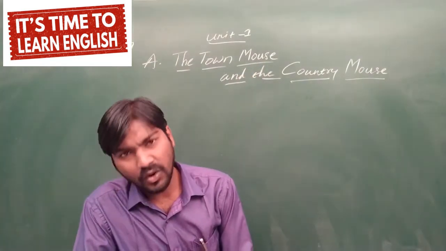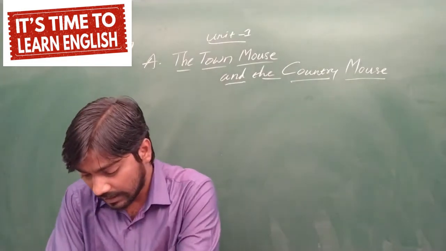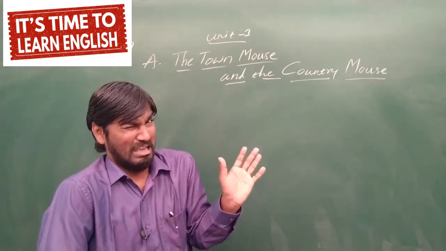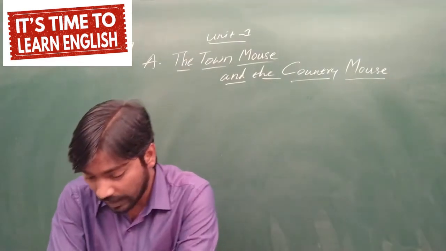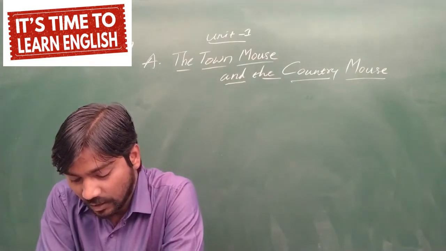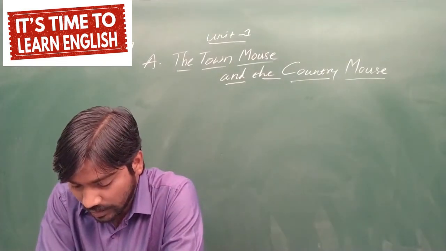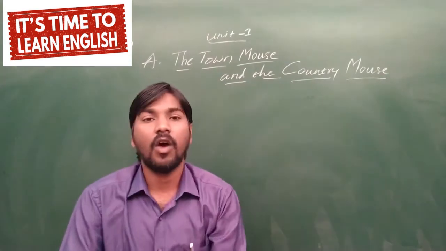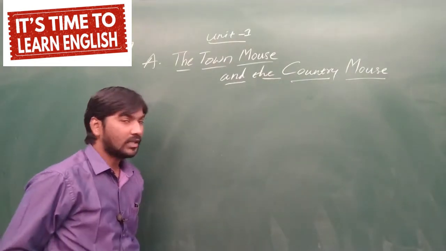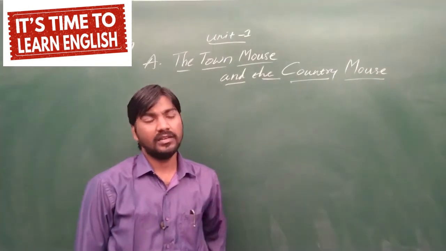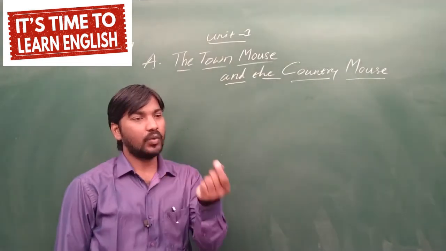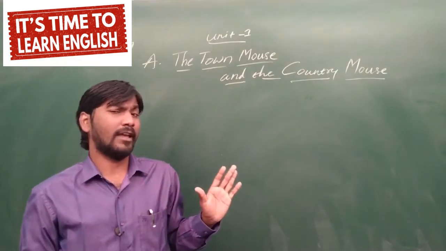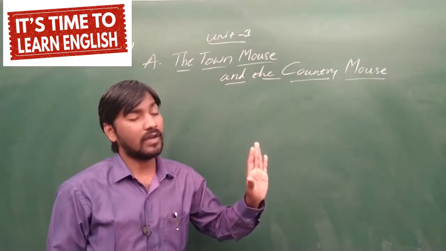So the town mouse did not enjoy his dinner at all. He nibbled. Nibble means what? Small, just a small piece. He nibbled at the root and the sugar cane, and then he said he wanted to sleep. The country mouse showed a corner in the mouse hole and said, there you are, you can sleep there. Then the town mouse said, I want to eat. Then the country mouse gave a root and sugar cane. Simply he nibbled. Okay, thank you. He doesn't like the food. He said, okay, thank you, I want to sleep.